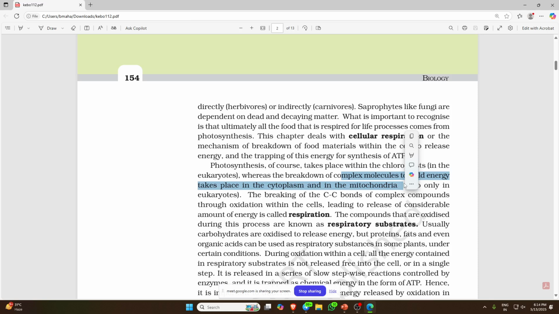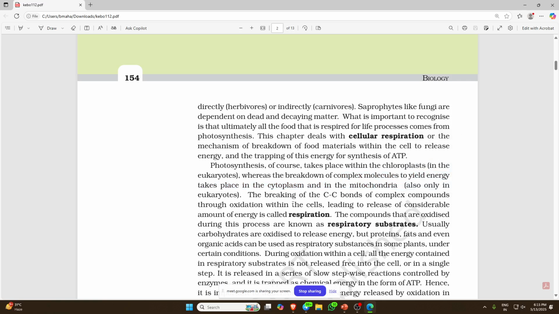There it is generally the breakdown of glucose. There is a very good diagrammatic representation in the grade 10 NCERT showing what happens in the cytoplasm, in the mitochondria, and in the yeast cell, with and without the presence of oxygen. So please go through that.